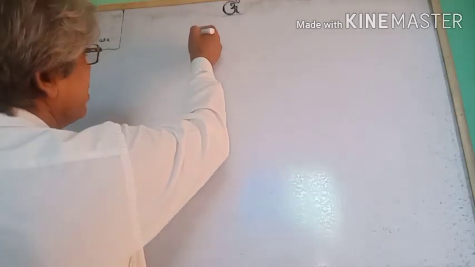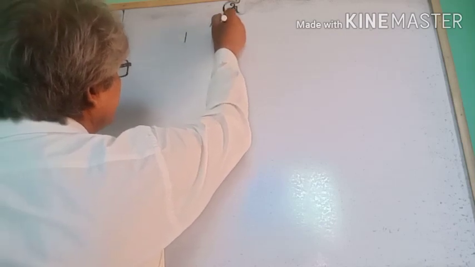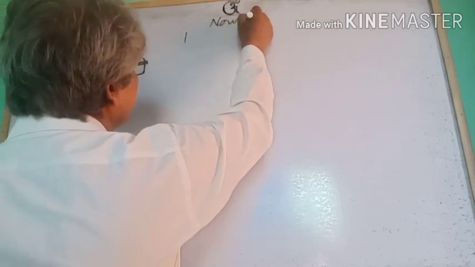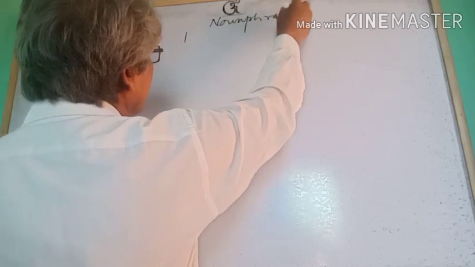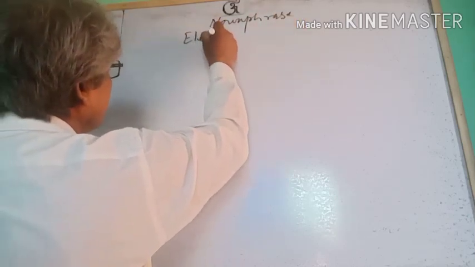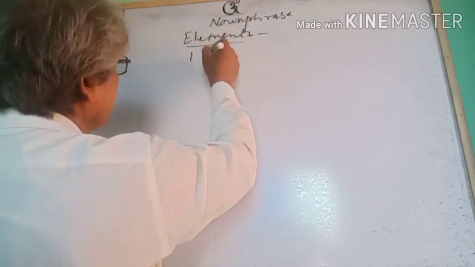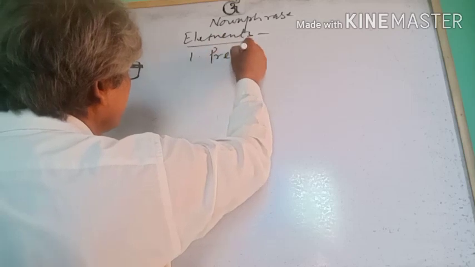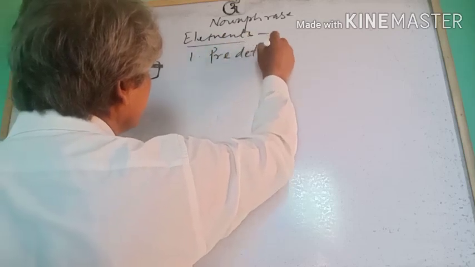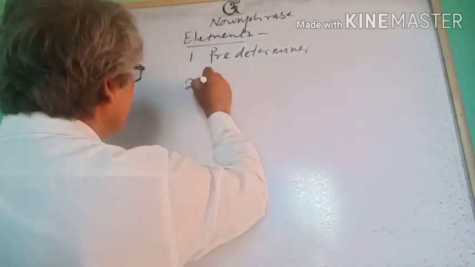From this we come to know that we have five main noun phrase elements. Number one, predeterminer. Number two, determiners.